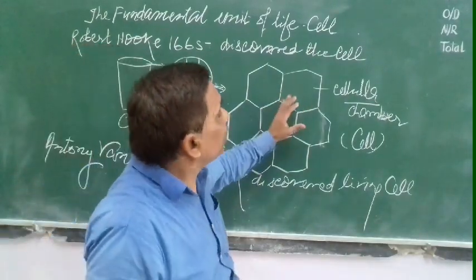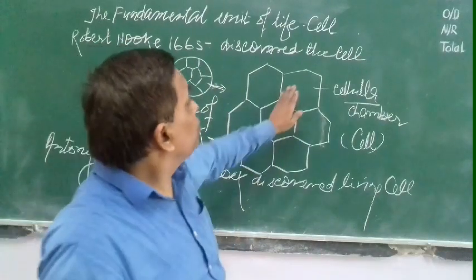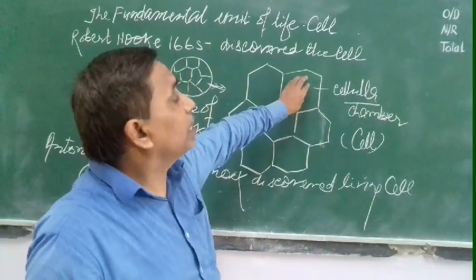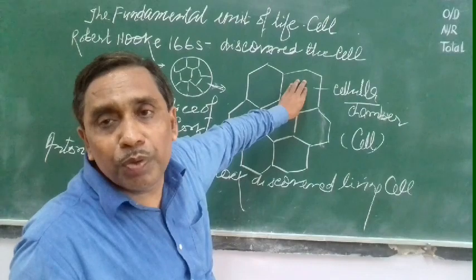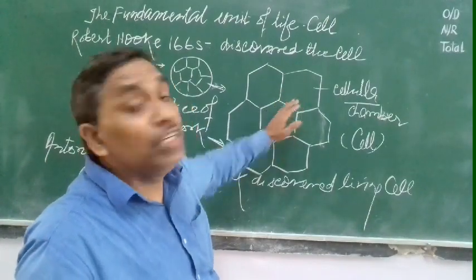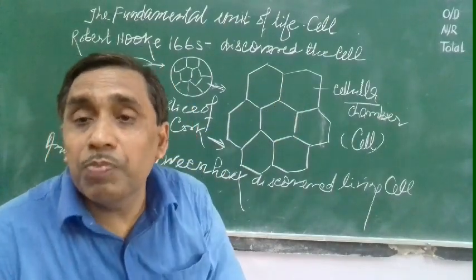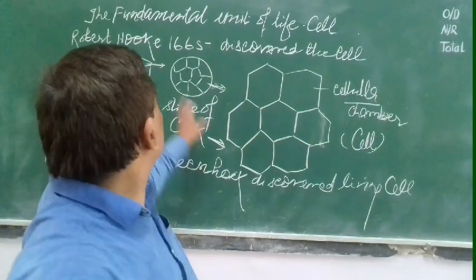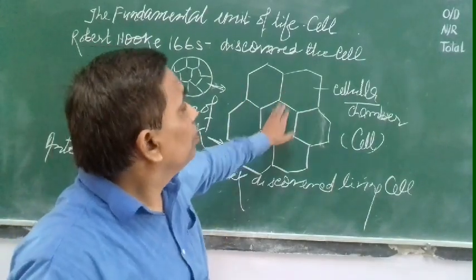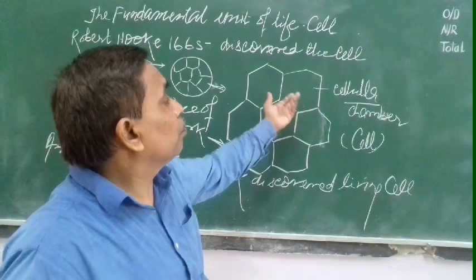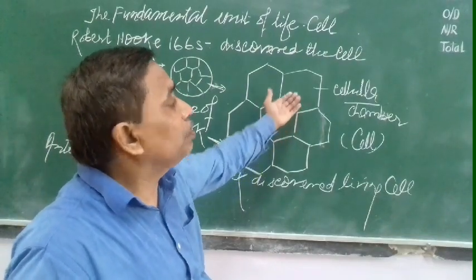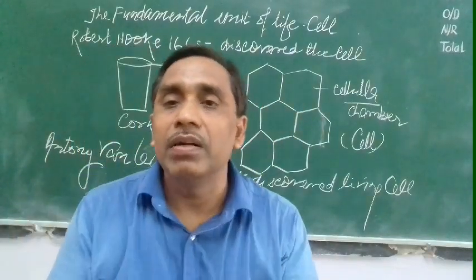Why chamber-like structures? Just like in this chamber there are so many cell organelles: cytoplasm, nucleoplasm, which together mean protoplasm, and cell organelles like mitochondria, Golgi complex, endoplasmic reticulum, all performing different functions. But this cork was dead, so all this material was dried, the protoplasm was dried, there were no cell organelles, so it was empty.